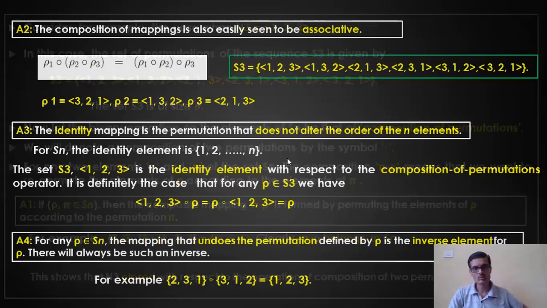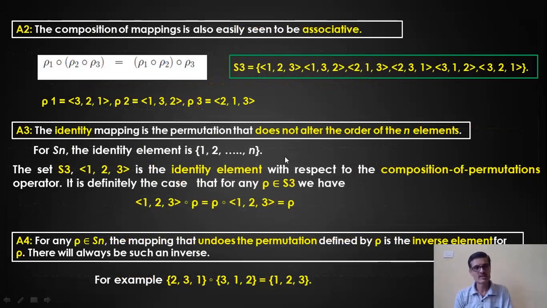Now I'll go to the second one, A2. What is that? A2 says associative property. That means rho 1 dot rho 2 dot rho 3 is equal to rho 1 dot rho 2 dot rho 3. Here rho 1, rho 2, rho 3 are permutations of S3. I can consider any 3 permutations. Let us say my 3 permutations are 3, 2, 1, 1, 3, 2 and 2, 1, 3.